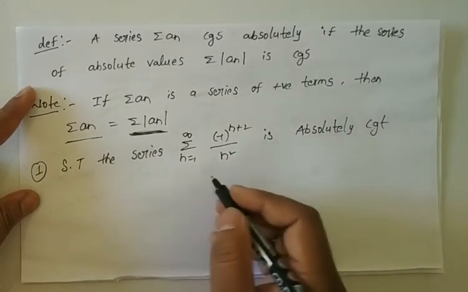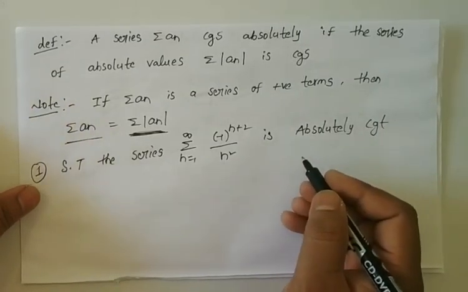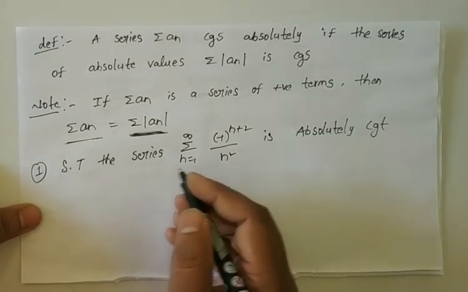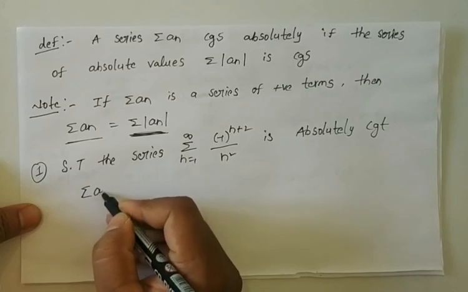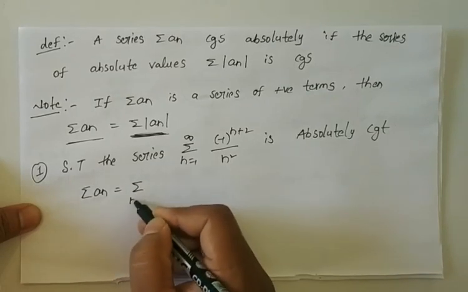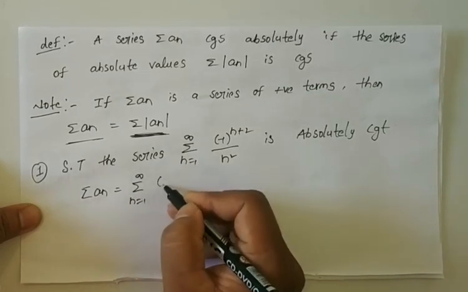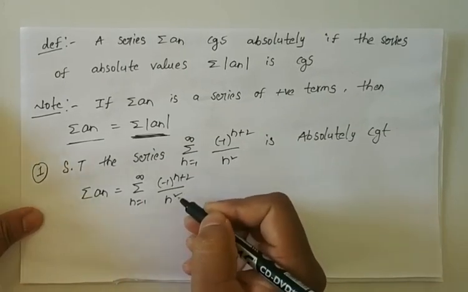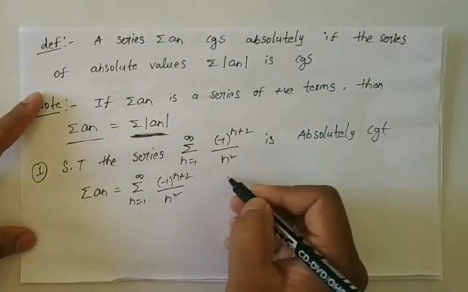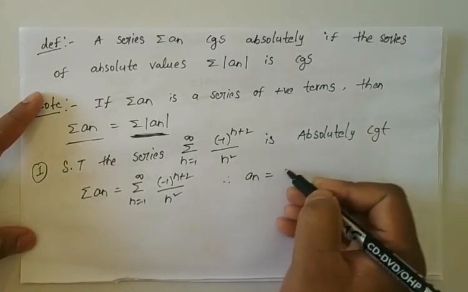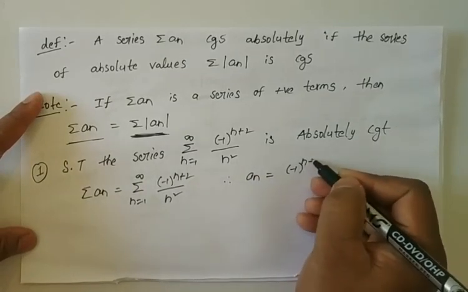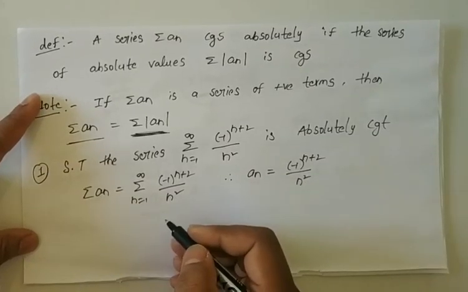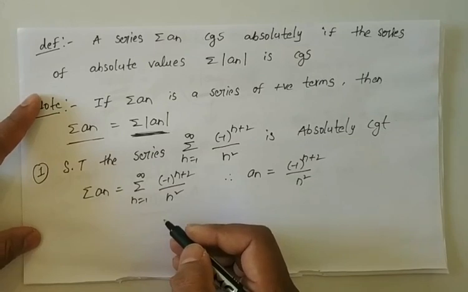First let us consider the given series as summation an. Therefore an will be equal to minus 1 whole power n plus 2 by n square.